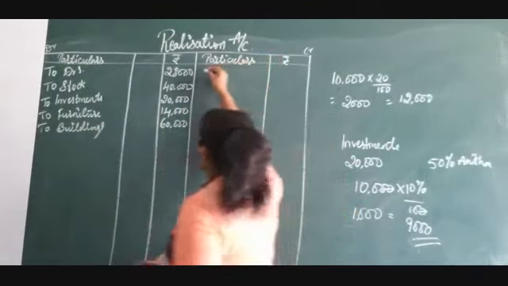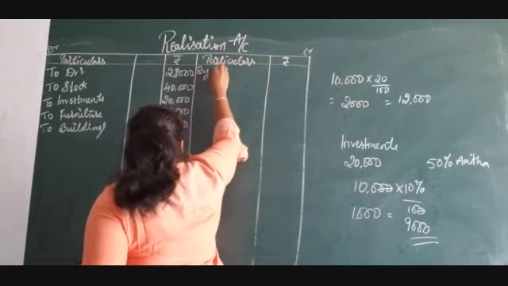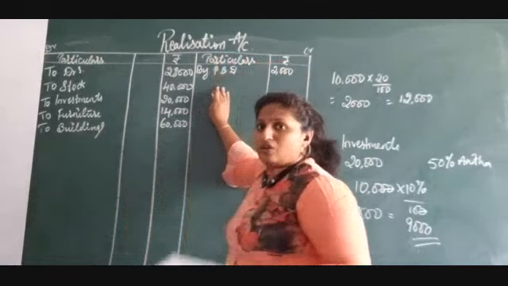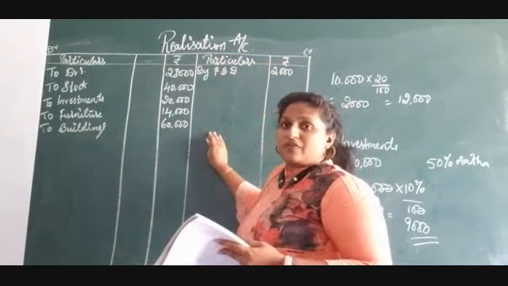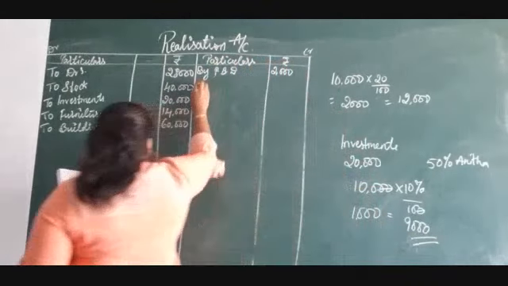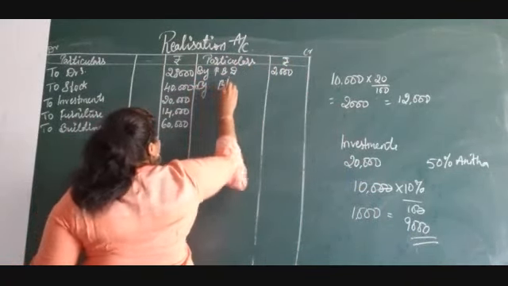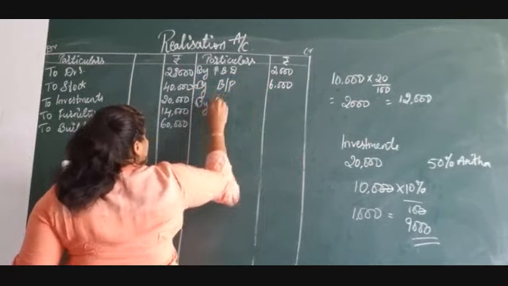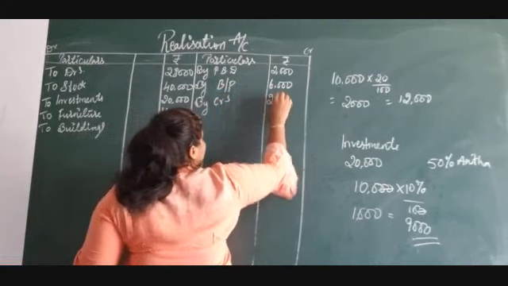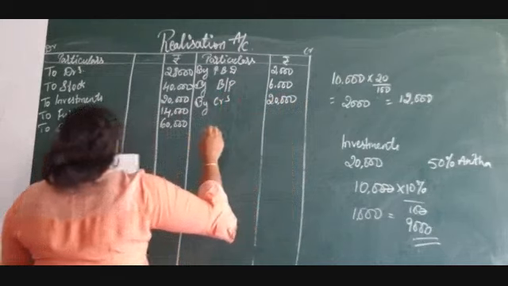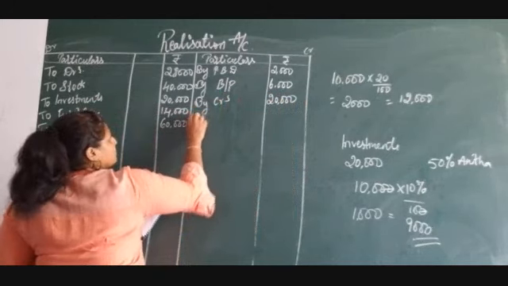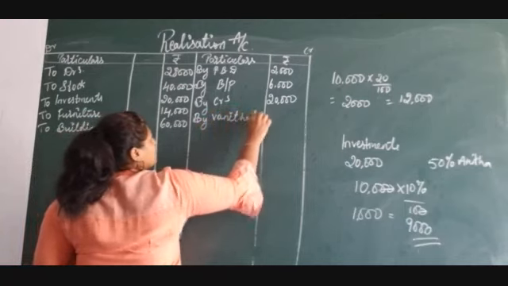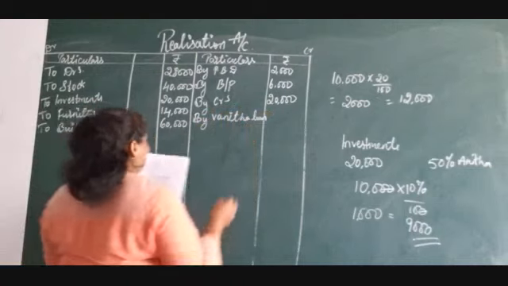So first I will write PBD here on the credit side. PBD 2,000. And next, on this side, what else do we have to write? All the liabilities. So by bills payable 6,000. Next by creditors 20,000. Next you have Vanita's loan. By Vanita's loan. How much is the loan? 5,000 you have.